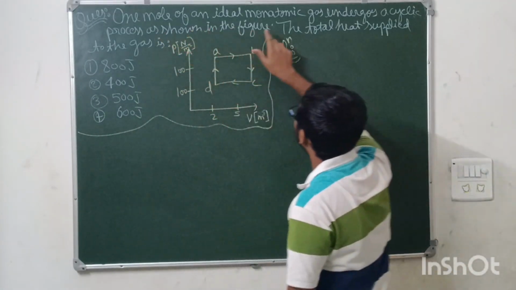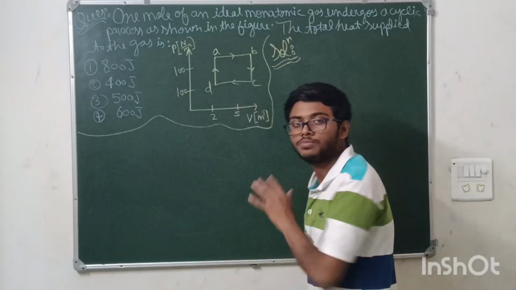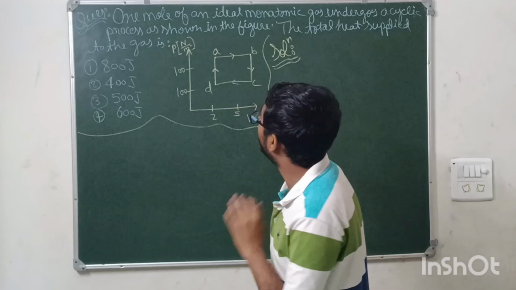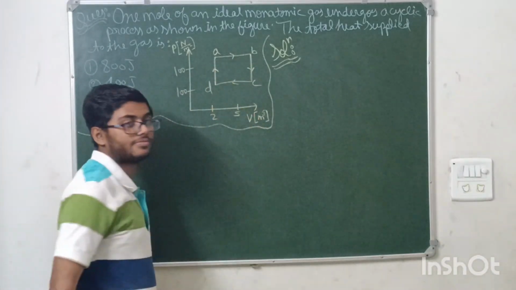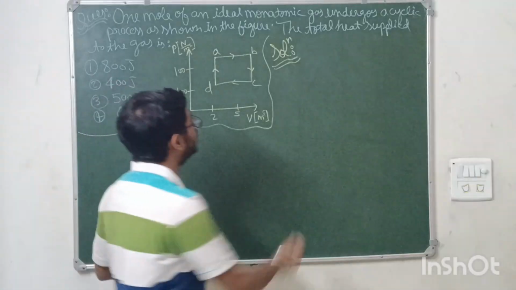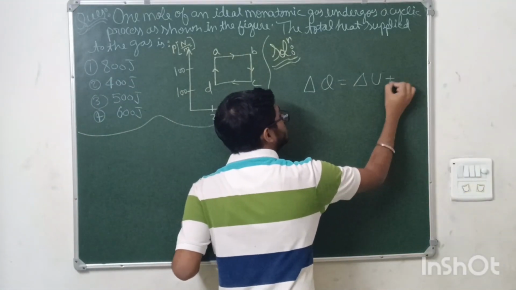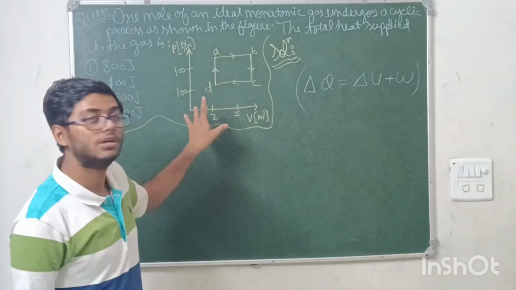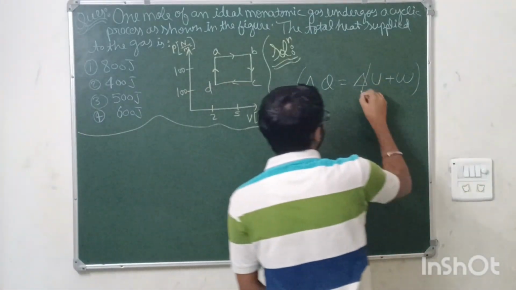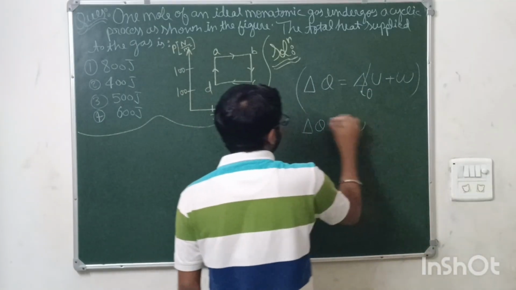the question is saying 1 mole of an ideal monoatomic gas undergoes a cyclic process as shown in the figure. Clear? The total heat supplied to the gas. Very easy question. See, this is a cyclic process. According to the first law of thermodynamics, delta Q is equal to delta U plus work done. This is the first law of thermodynamics. In a cyclic process, the change in internal energy is generally considered zero. Means the change in heat that we need to find is equal to the work done.